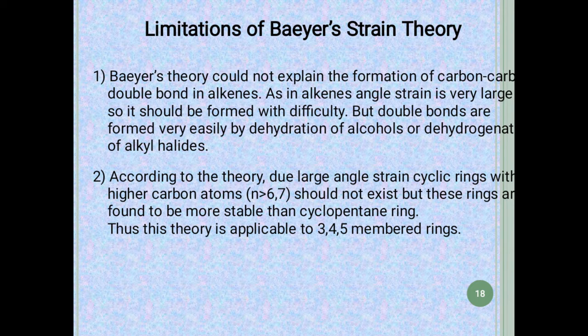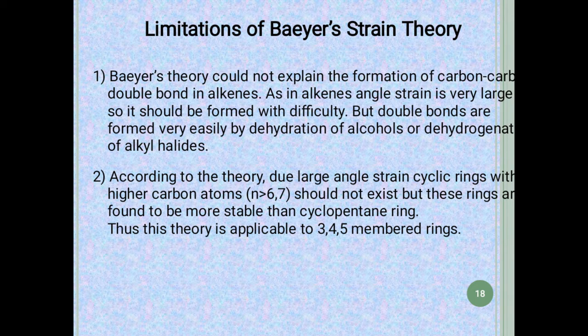There are certain limitations also of Baeyer strain theory, which was that it could not explain the formation of a double bond in alkenes. Alkenes also have a very large angular strain, and so they should be highly unstable. So it should be difficult for bond formation in alkenes. The double bond should be formed with difficulty, but practically it is not so. Practically double bonds are formed very easily by the dehydration of alcohols or by the dehydrohalogenation of alkyl halides.